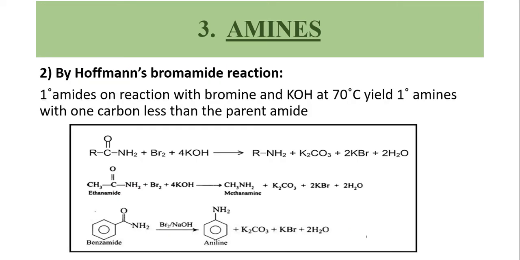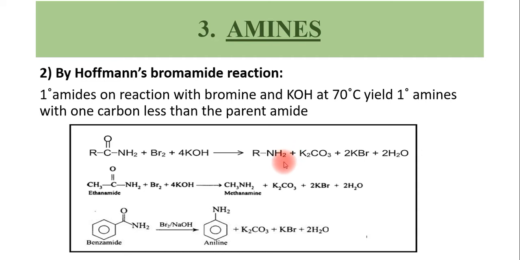And the next method, which is a very important method, is the Hofmann bromamide reaction. It is a named reaction, Hofmann's bromamide reaction. In this reaction, the amides are converted into amines. In the last preparation, the nitro groups were converted into amines, and here the amides, that is RCONH2, are converted into primary amines, that is RNH2.